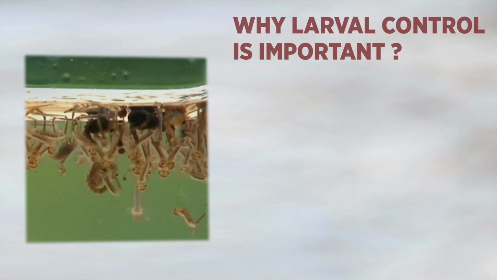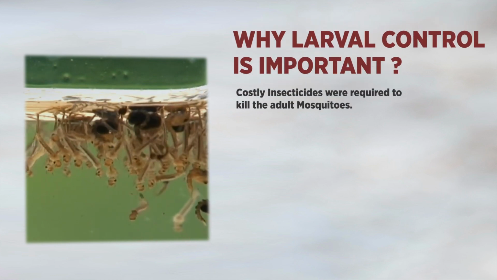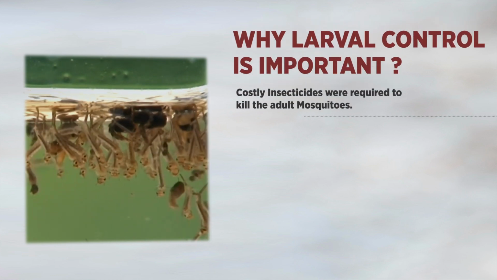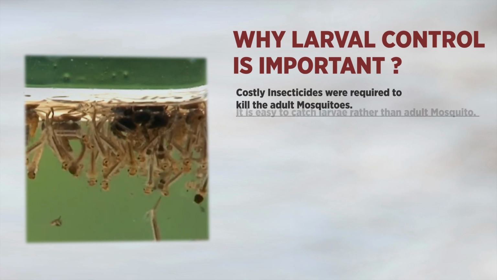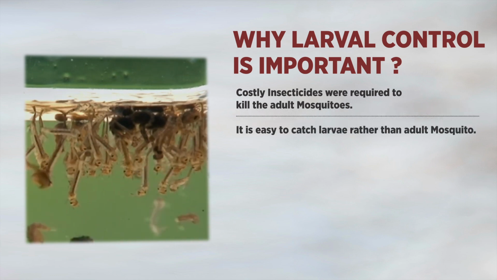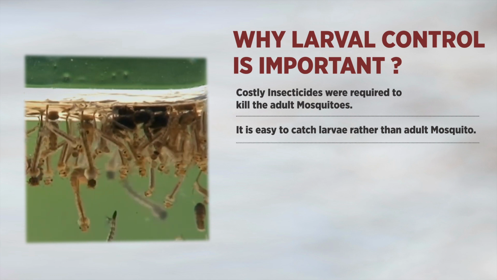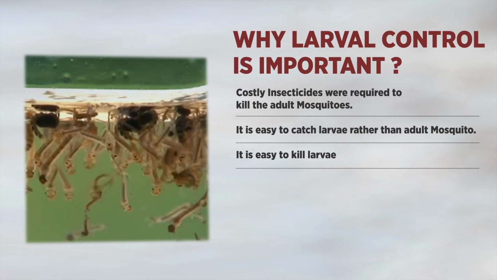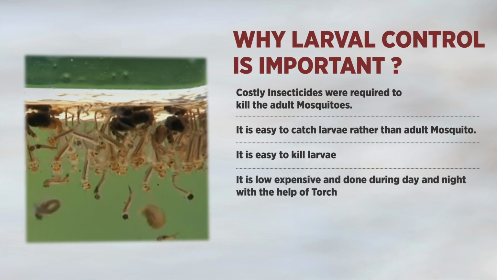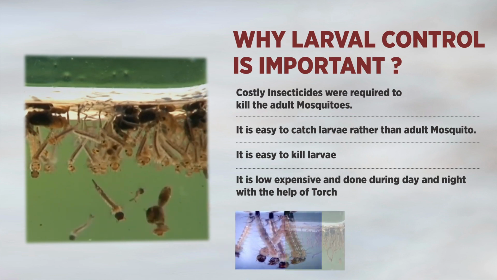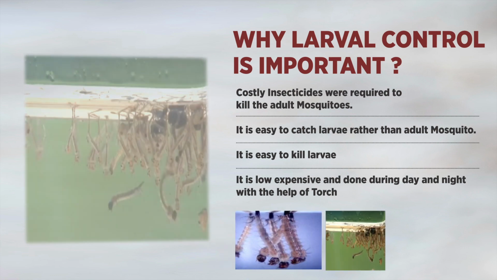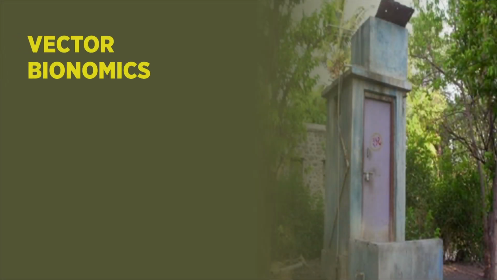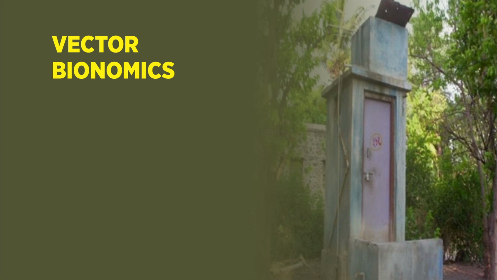Larval control is very important to eliminate these mosquitoes. Expensive insecticides are required to eradicate adult mosquitoes. Catching larvae in water is much easier than catching mosquitoes. It is always easier to kill a larva than a mosquito. It is a low-cost control and can be done any time during the day or night and only requires a torch. Study of mosquito bionomics is very important for mosquito control.